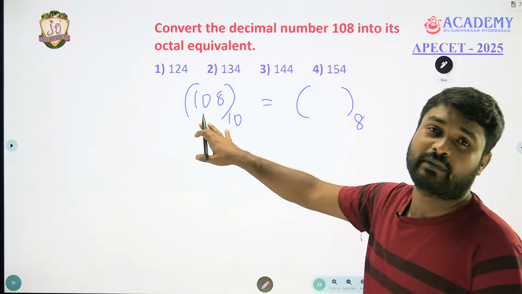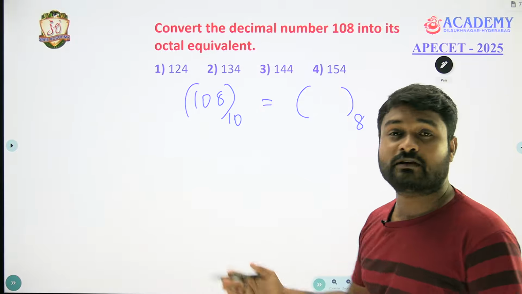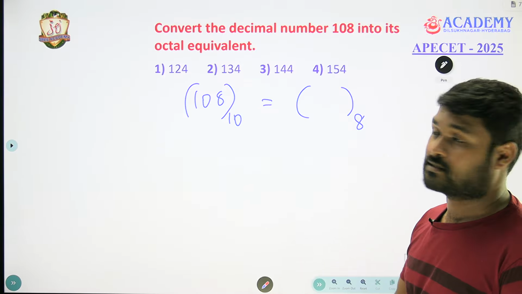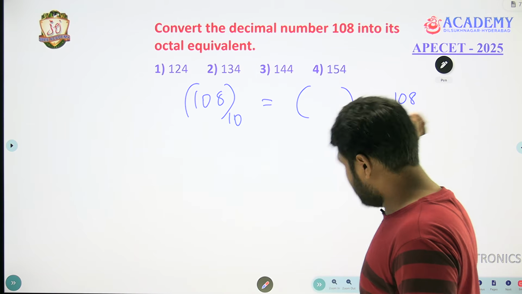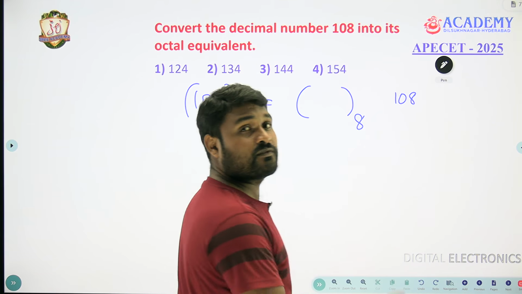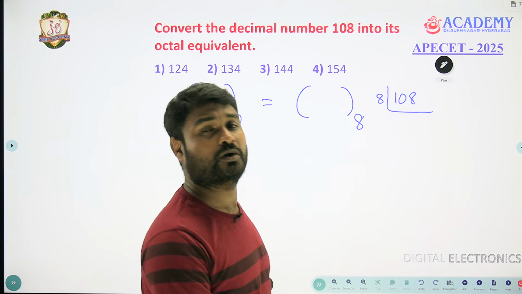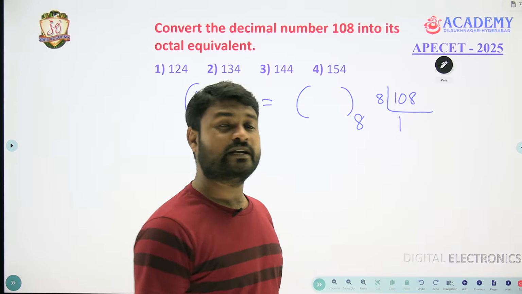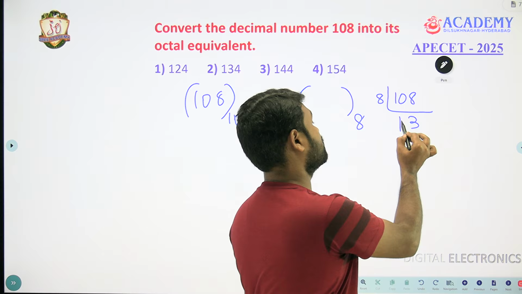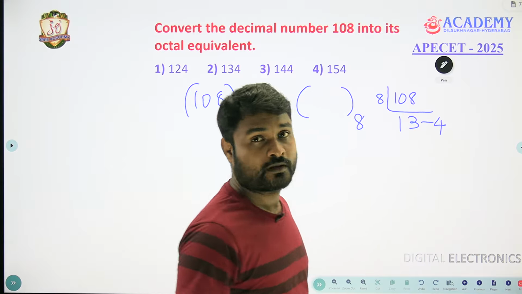If I want the number in binary, I will be dividing consecutively by 2. If I want octal, I will be consecutively dividing 108 by 8. Very easy, no? You take 108 and keep on dividing by 8, and note down the remainders. 8 1s are 8, 8 3s are 24, so the remainder is 4.